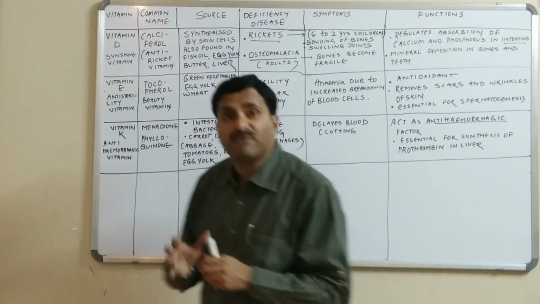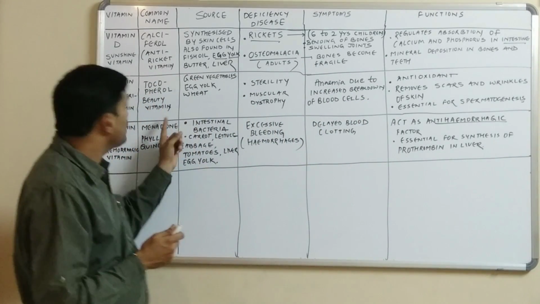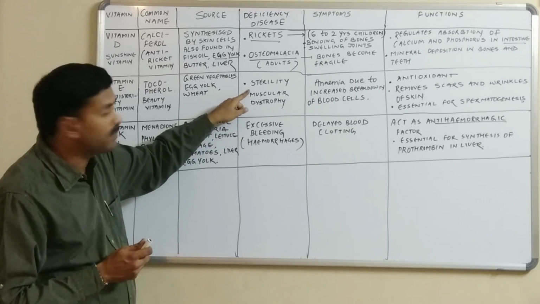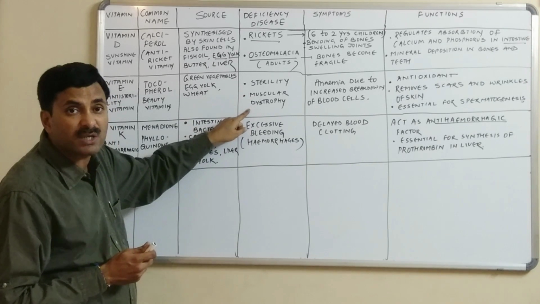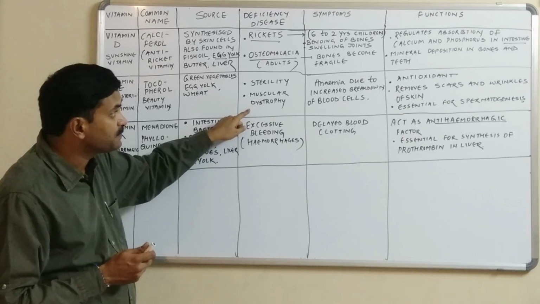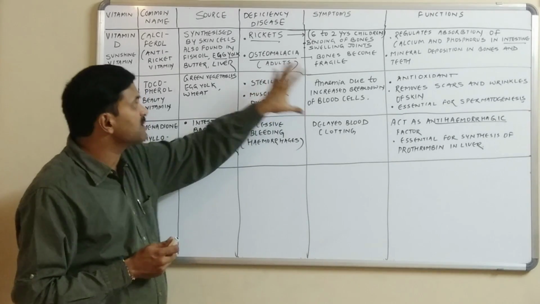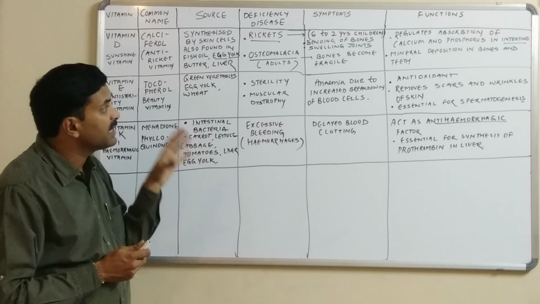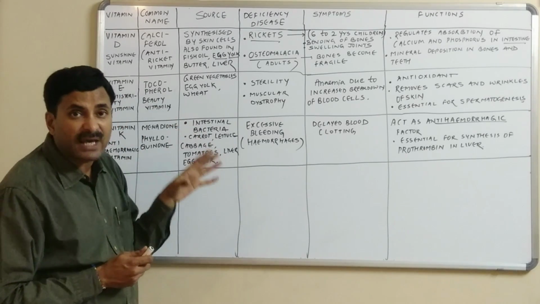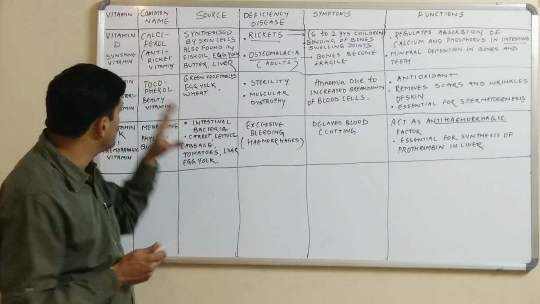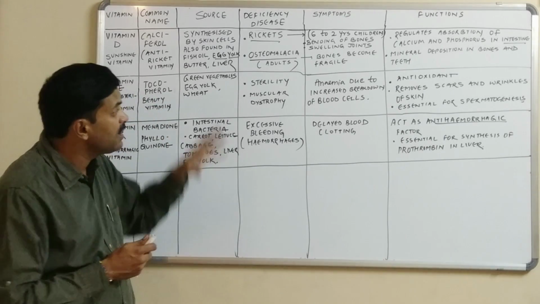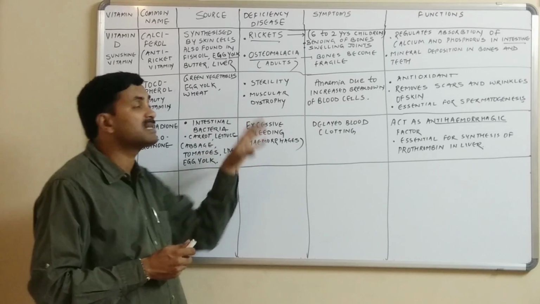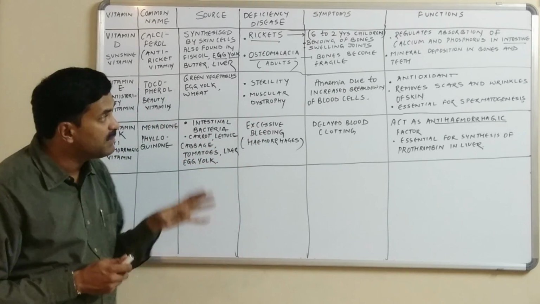Now what happens in the deficiency of vitamin E? The person becomes sterile. Sterile means infertility occurs in that person, and it is also responsible for muscular dystrophy. And the chief symptom caused due to the deficiency of vitamin E is anemia. Why is anemia caused due to the deficiency of vitamin E? Because of the increased breakdown of the blood cells, the person suffers from anemia.